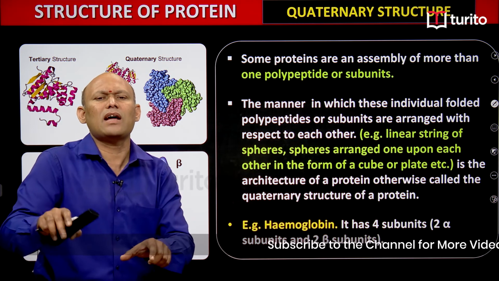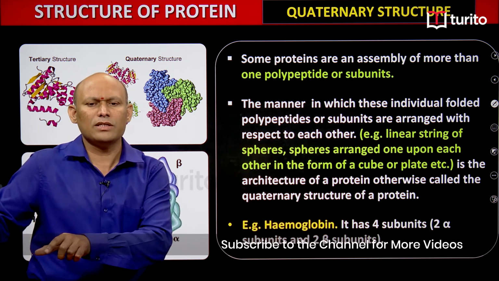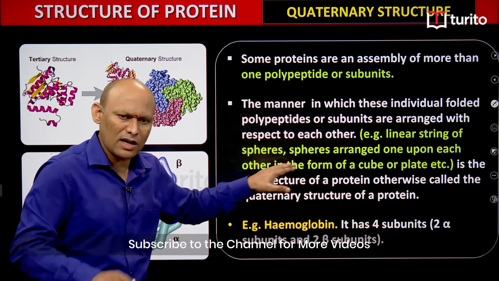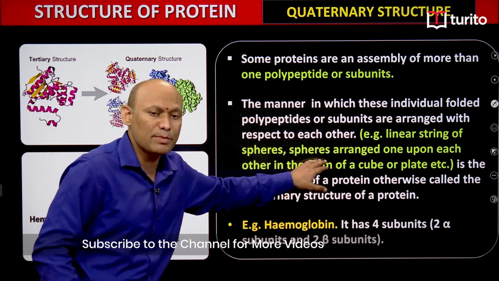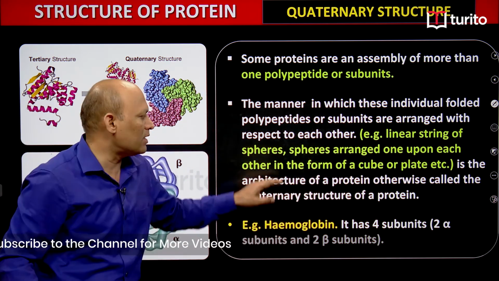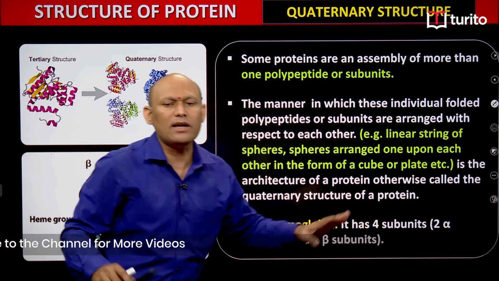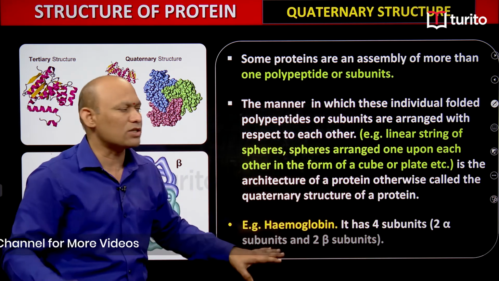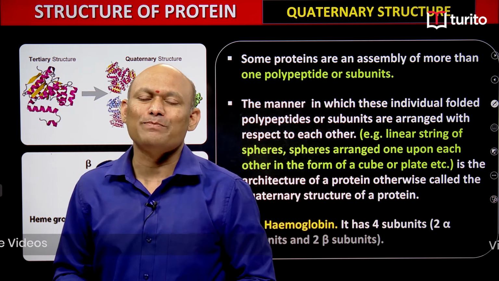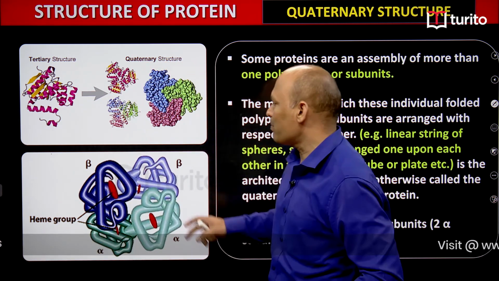If these spheres are arranged in the form of a string, it's very simple. Or are spheres arranged one upon the other, in the form of a cube or plate, students. That is the architecture, the structure of the protein, and that kind of structure is known as quaternary structure. How simple it is, you see.